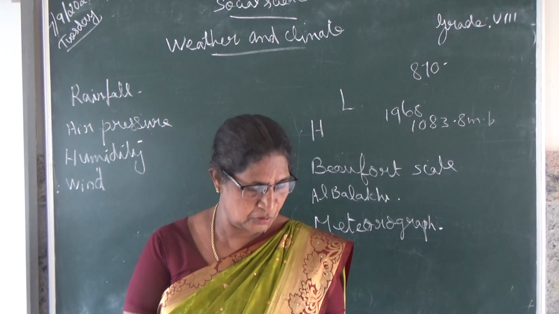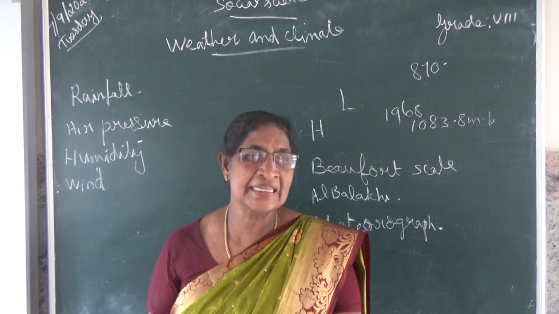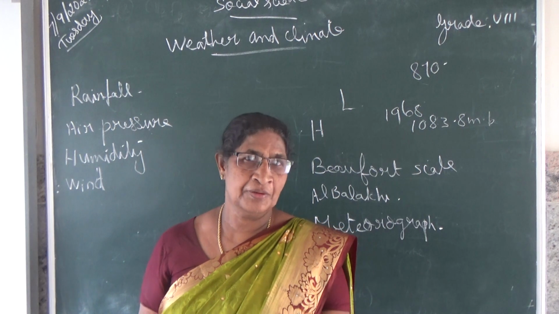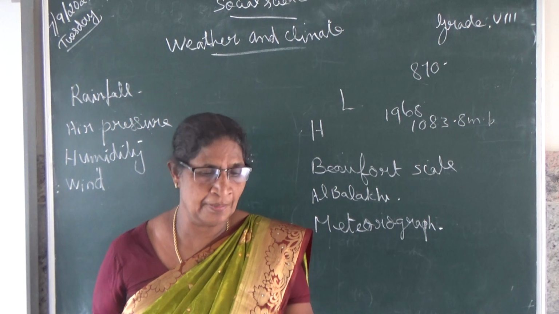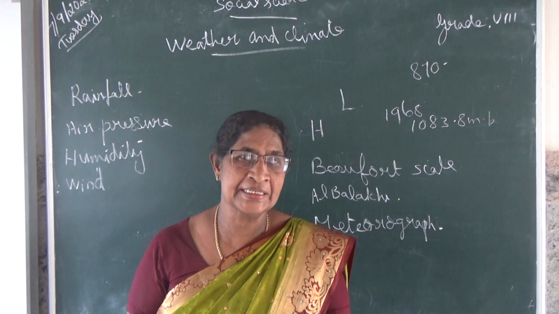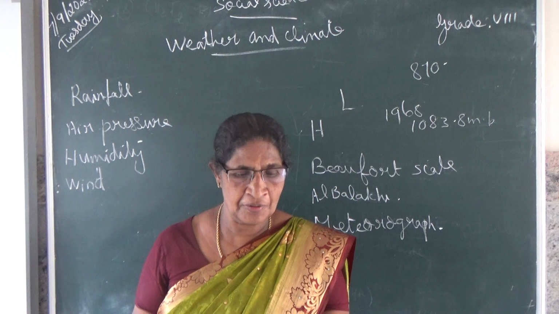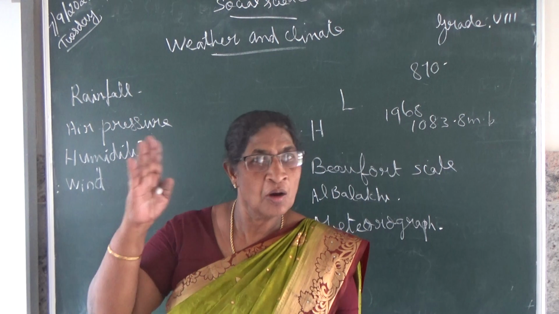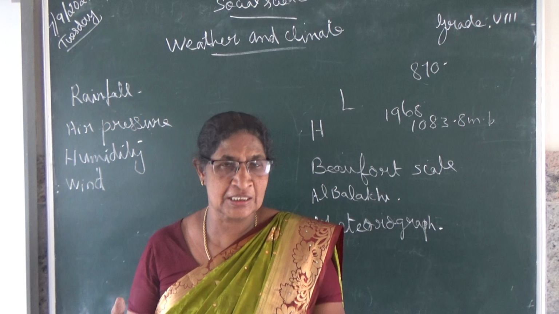What is the instrument used to measure the humidity? Hygrometer. It is expressed in grams of water vapor per kilogram of air. The level of humidity decreases from the equator towards the poles.